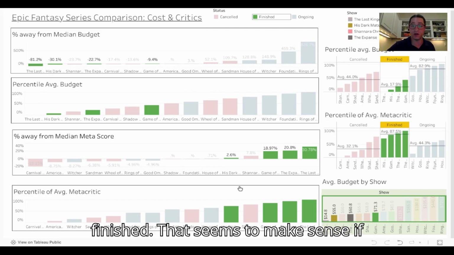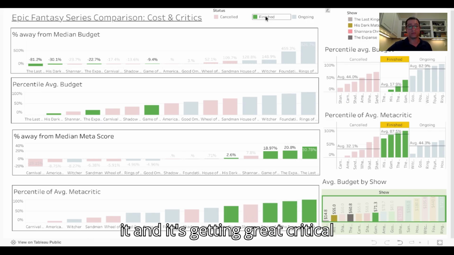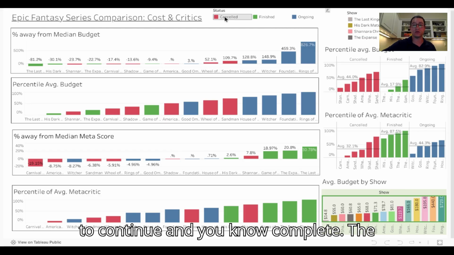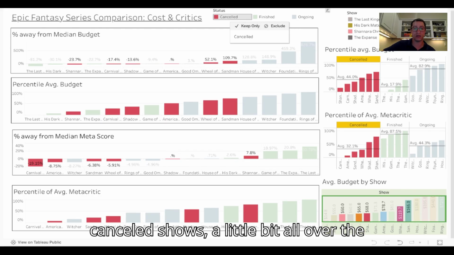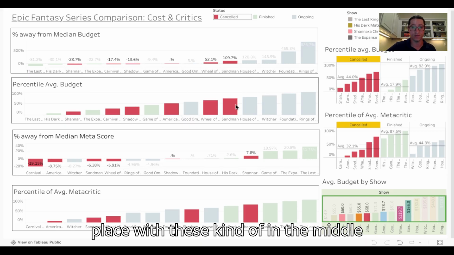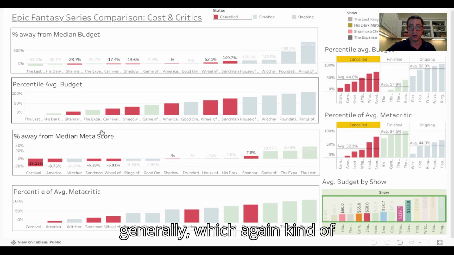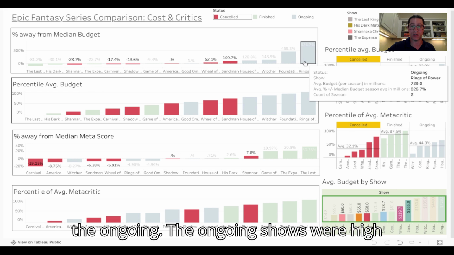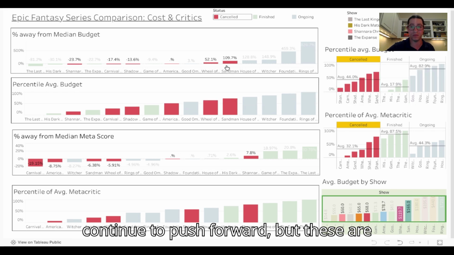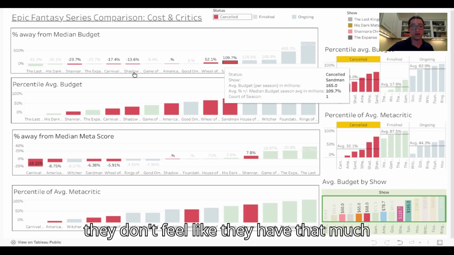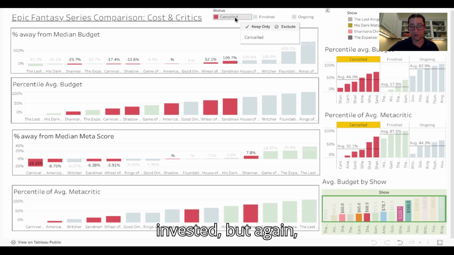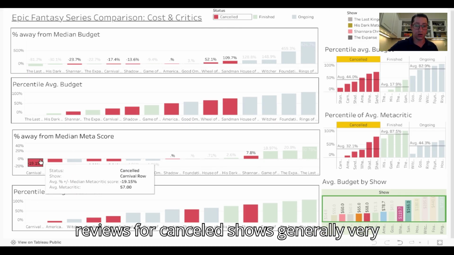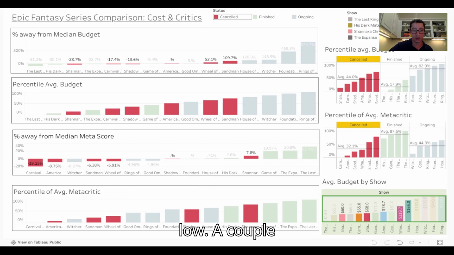If they're not spending that much money on it and it's getting great critical reviews, it's a pretty good show to continue and complete. The canceled shows are a little bit all over the place, generally kind of in the middle, which again confirms what we were talking about with the ongoing. The ongoing shows were high in budget, so it feels like they need to continue to push forward. But these are in the middle of the budget, so they don't feel like they have that much invested. Again, kind of what we would expect. The critical reviews for canceled shows are generally very low. There are a couple outliers here.